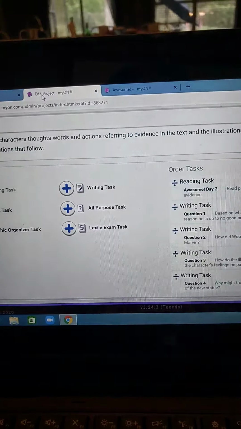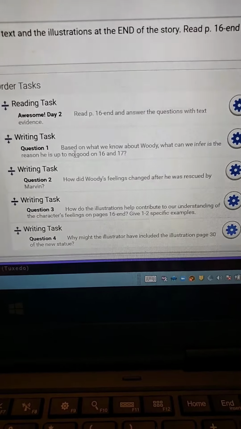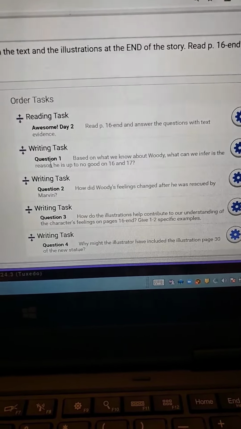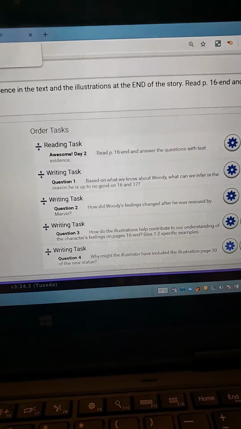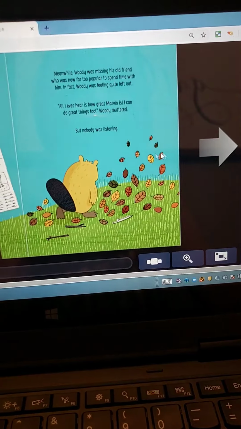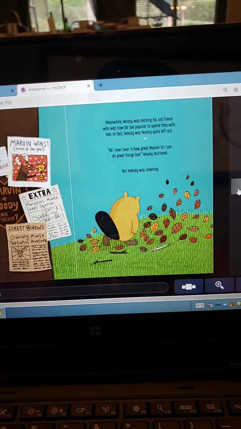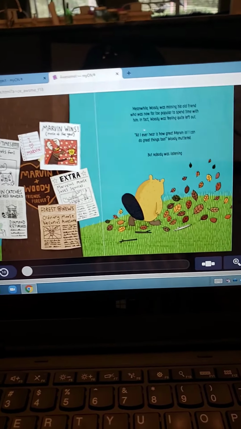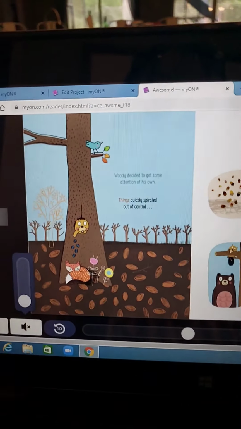This was Wednesday's reading assignment, and that was your required assignment for the week. Question number 1. Based on what we know about Woody, what can we infer is the reason he's up to no good on page 16 and 17? A lot of you are asking what were those page numbers. I always post those page numbers on Edsby so you can see them in the notes section. But when you look at page 16 and 17, we realize that, well, let's look here.